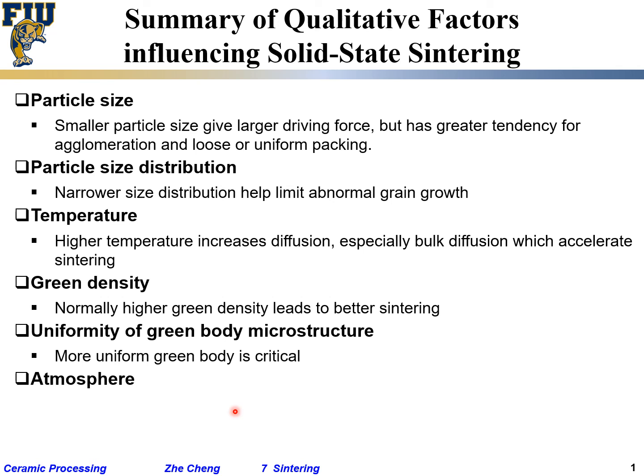Okay, atmosphere, important. High vapor pressure inhibits sintering. Remember we said the so-called lead zirconate or the barium-containing materials have high vapor pressure. Quite often, without special care, it's very difficult to sinter them, because as you densify, the stuff goes away.